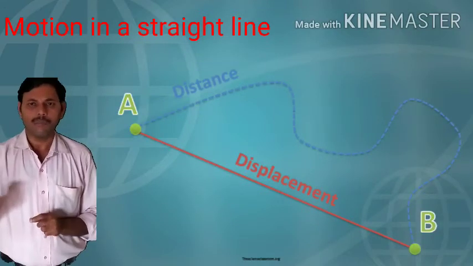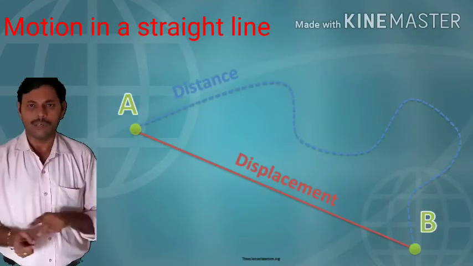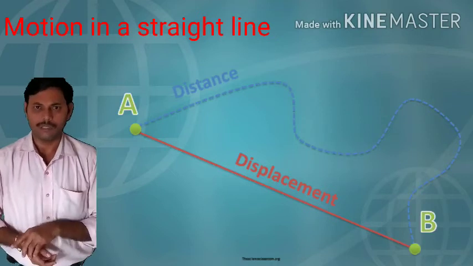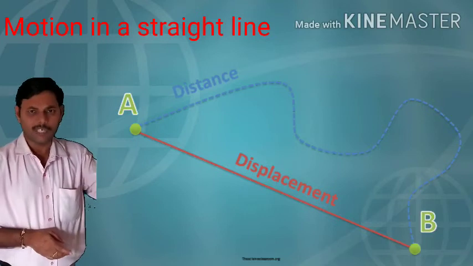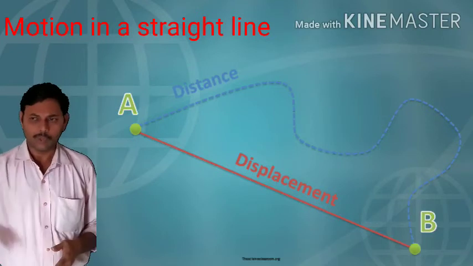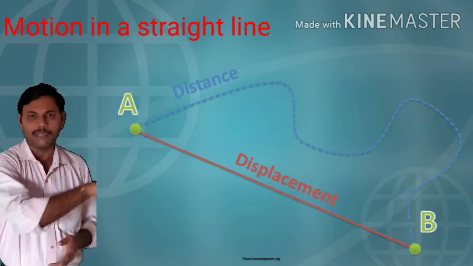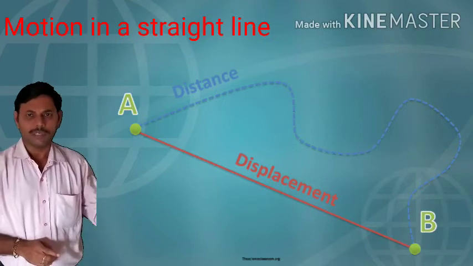Let us consider a body travels from A to B along one zigzag path as shown in the picture. That is the actual path travelled by the body. Then the total length of the actual path travelled by the body is distance.